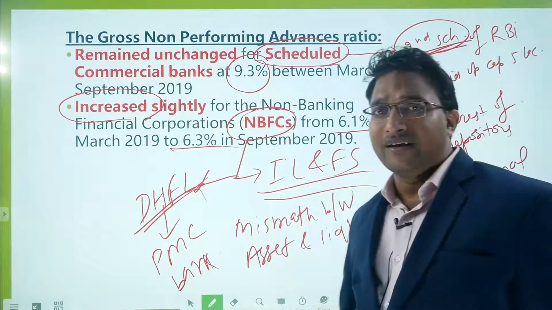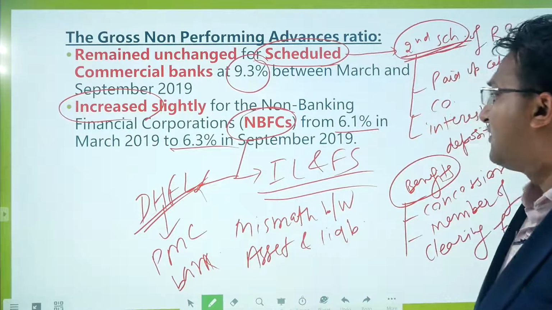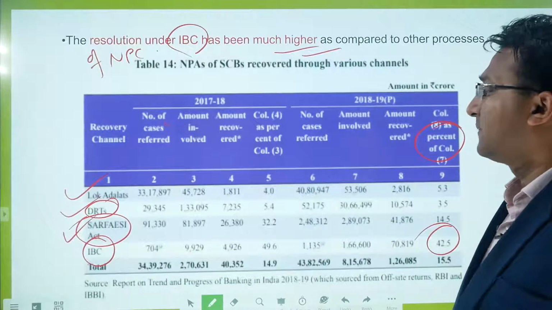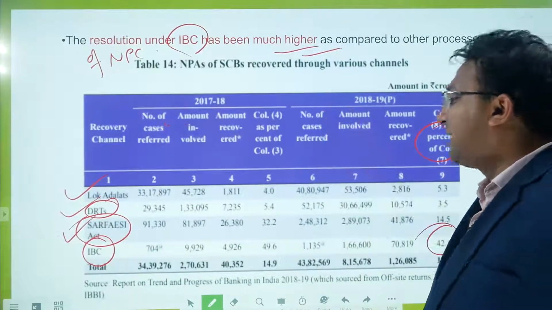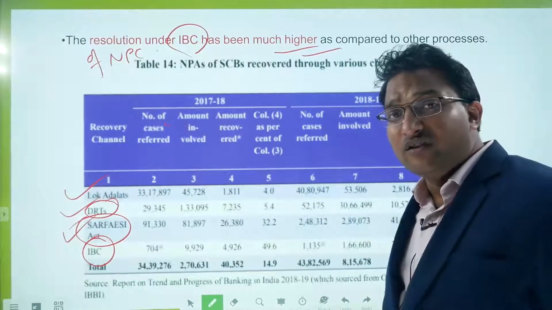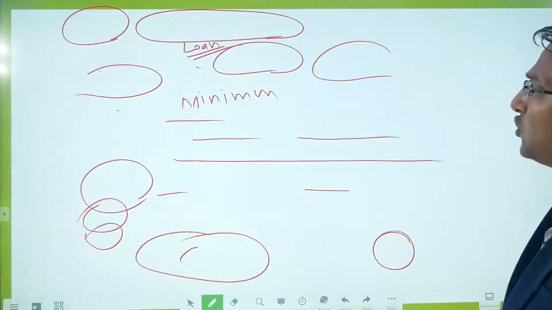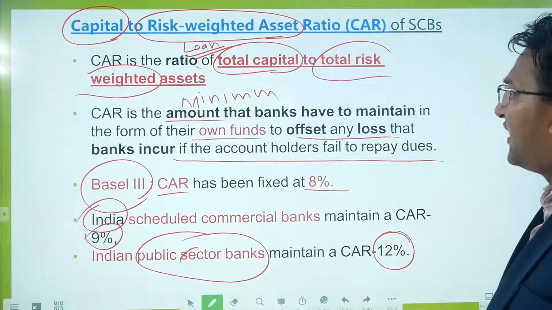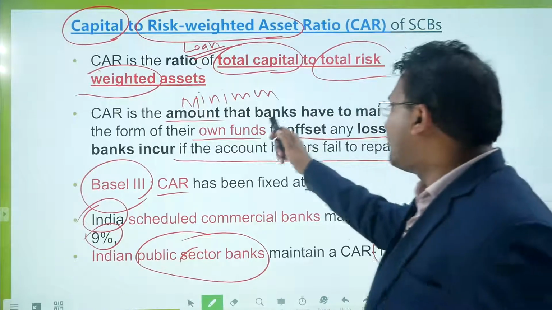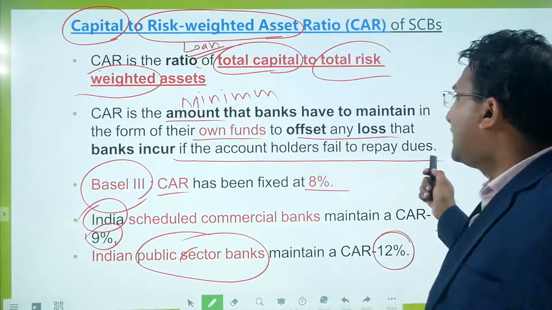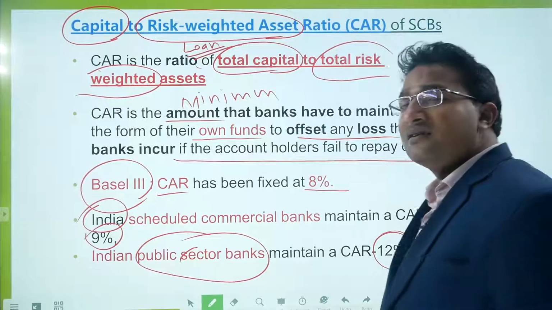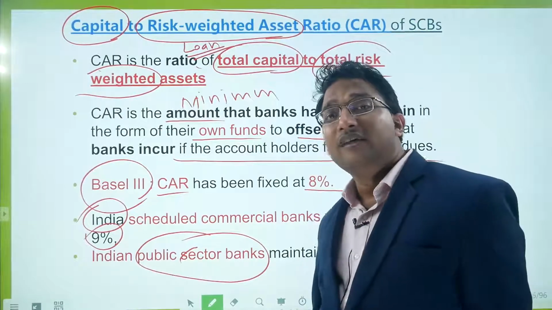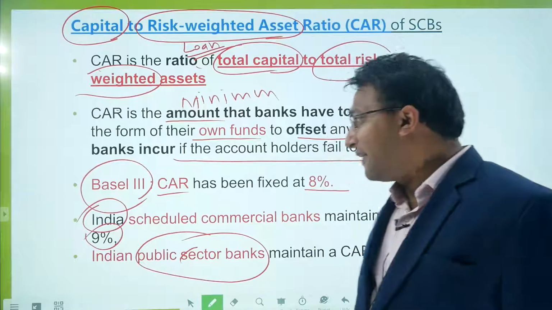The NBFC sector is also in crisis after the crisis in DHFL and IL&FS. IBC, the Insolvency and Bankruptcy Code, has proved one of the biggest tools as a resolution mechanism. Capital to risk weighted assets represents the minimum own fund which the bank should have, so that in case the customers are not able to repay, there is some minimum amount which the banks can fall back on.